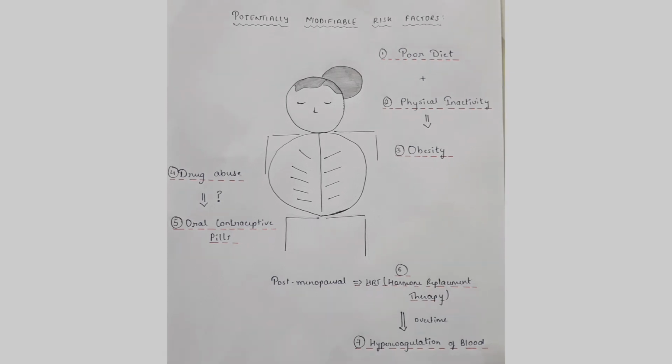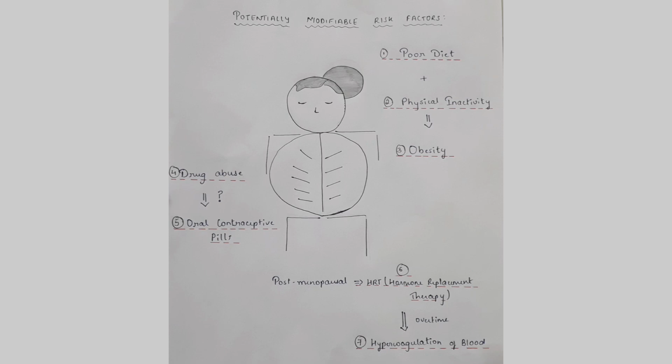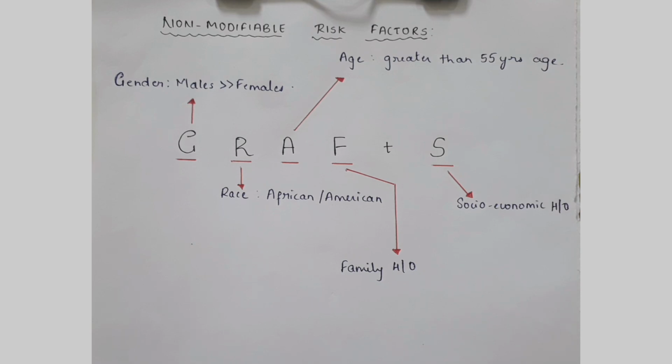So to sum up, potentially modifiable risk factors of stroke include poor diet, physical inactivity, obesity, drug abuse, oral contraceptive pills, HRT or hormone replacement therapy, and hypercoagulation of blood. Now let's see the non-modifiable risk factors of stroke.